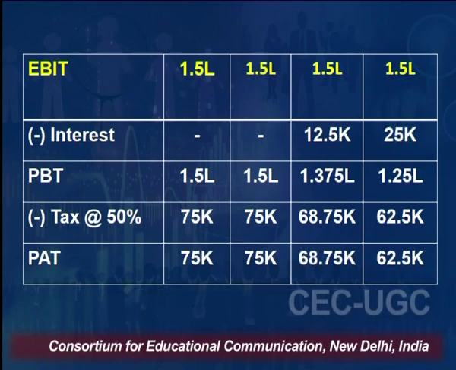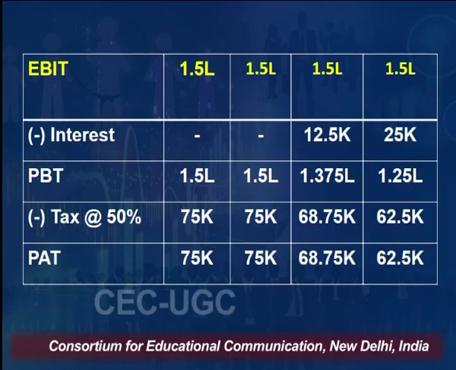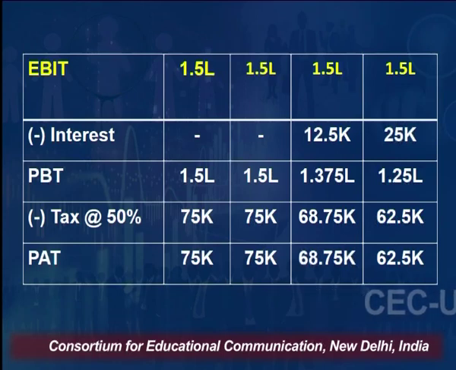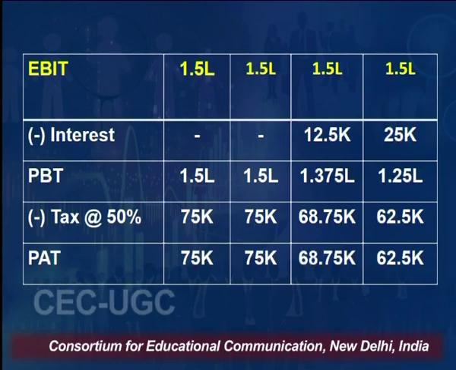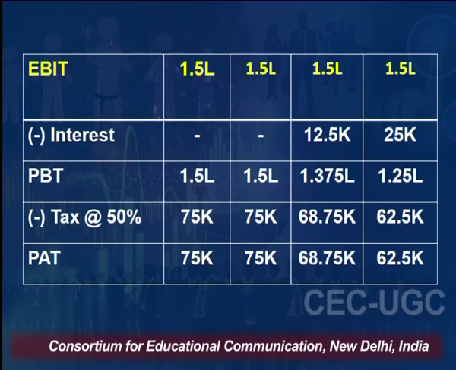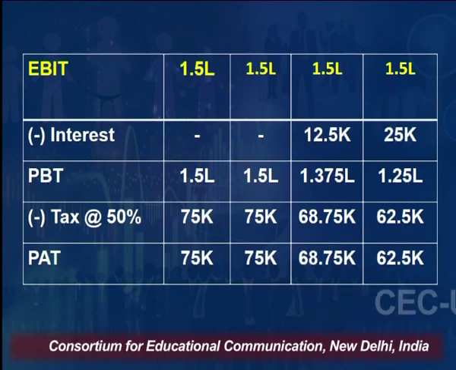From this profit before tax, we will deduct tax, which is given at the rate of 50%. So, it is 50% of 1.5 lakh, that is 75,000. In second case also it is 75,000. In third case it is 50% of 1,37,500. So, it will be 68,750 rupees. In fourth case it is 50% of 1.25 lakh. So, it will be 62,500 rupees.